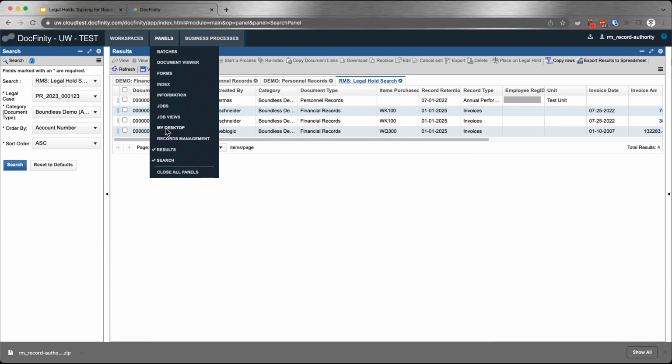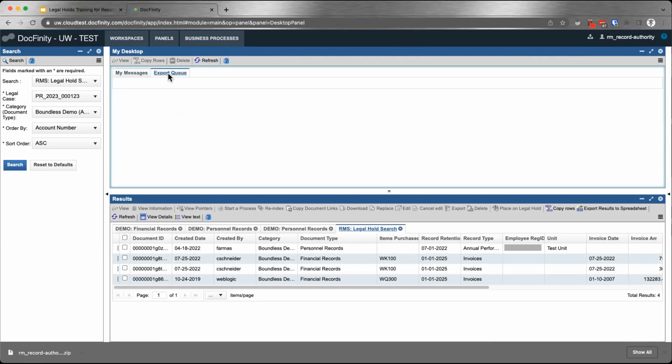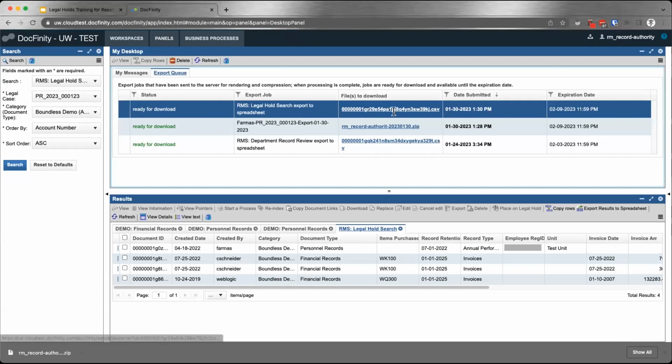And I'm going to go back to my desktop panel. You'll see there's a new message here: your results are ready to download. Awesome. Go to export queue. Here it is. As you notice, there was no chance to type in anything like any special name, and the ID of the CSV is named with this randomly generated GUID. So if I click it, you'll download it. You'll see here it's getting downloaded, which you can open in Excel if you want.